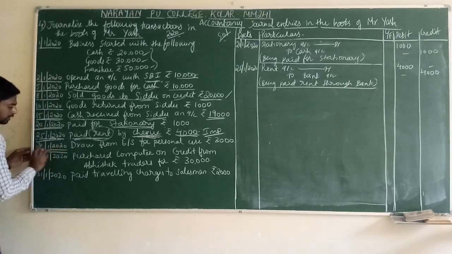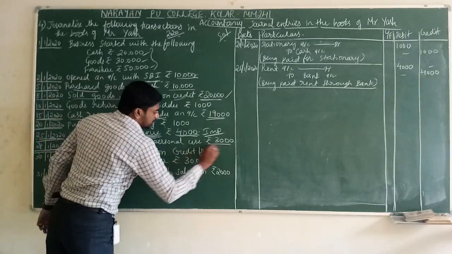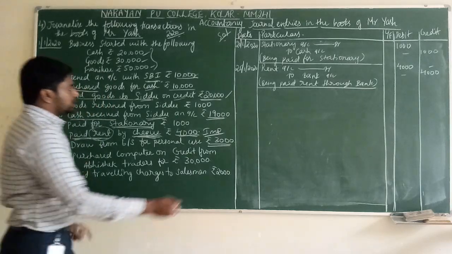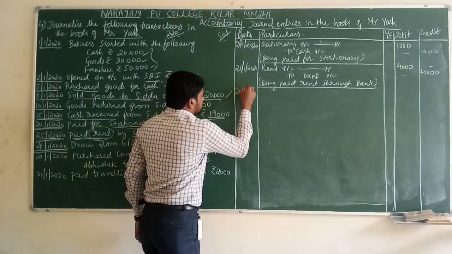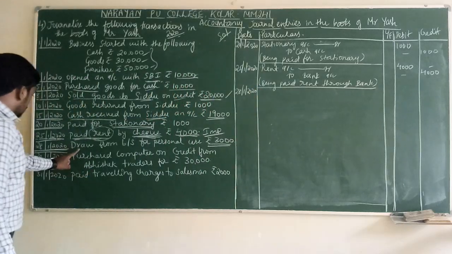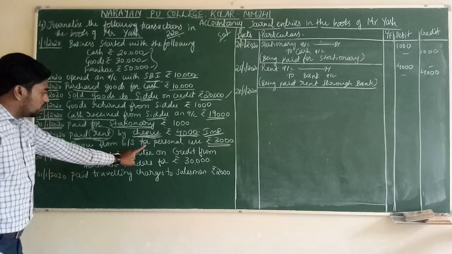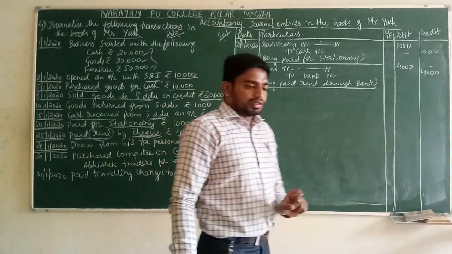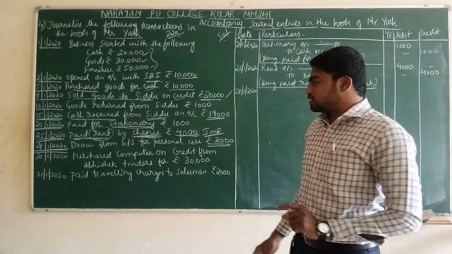Very important. Make a note at the side. This transaction is very important. What is our date? 28/1/2020. Write down the date here. 28/1/2020. Let us see the transaction. Drawn from business for personal use, rupees 3,000. Anybody has any idea about this?